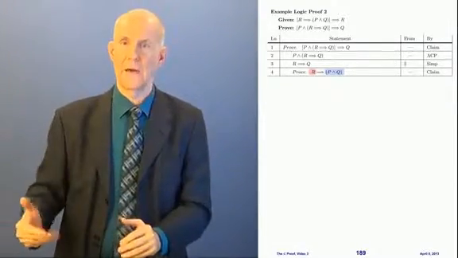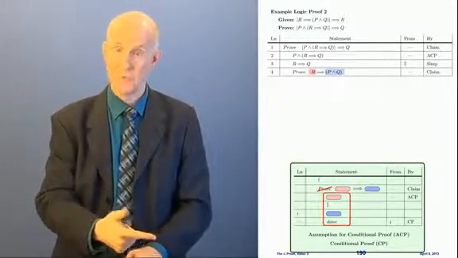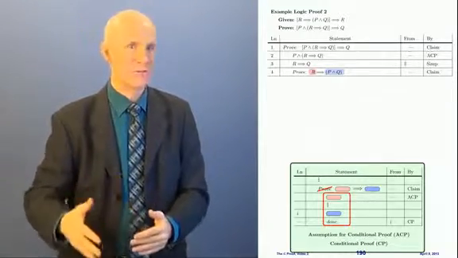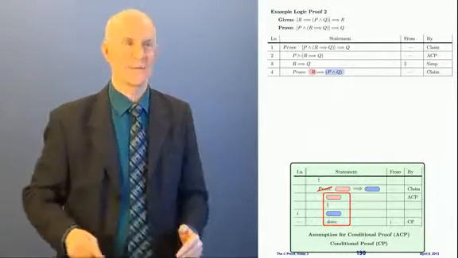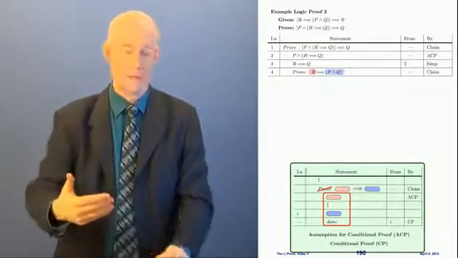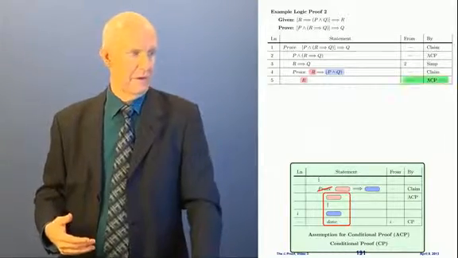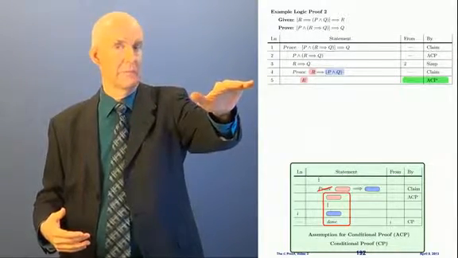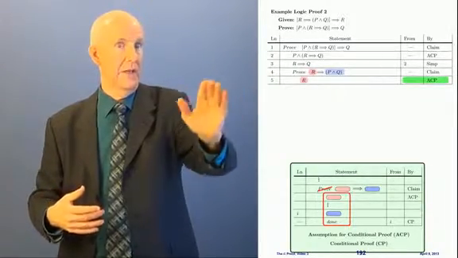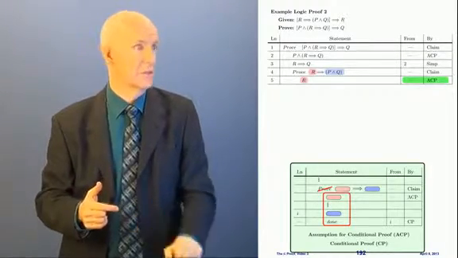How are we going to do that? How do we prove pink implies blue? We use this rule, conditional proof. That's the only kind of proof rule I've given you so far. We'll teach you another proof rule after we get done with this proof. So to prove this, we assume the pink. We're going to put the pink here in line 5. That's our assumption for conditional proof. We're trying to prove pink implies blue, so we assume pink. And notice I pushed the indentation level in one more notch.